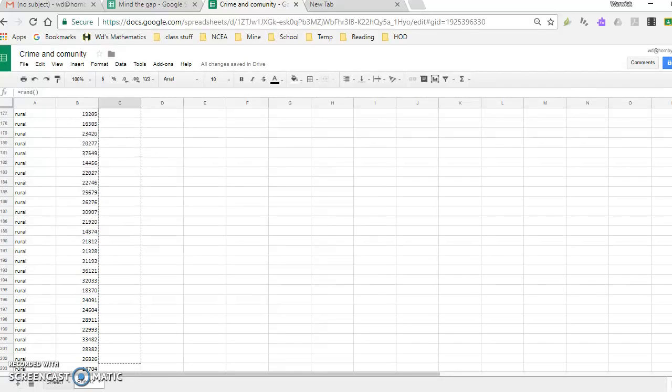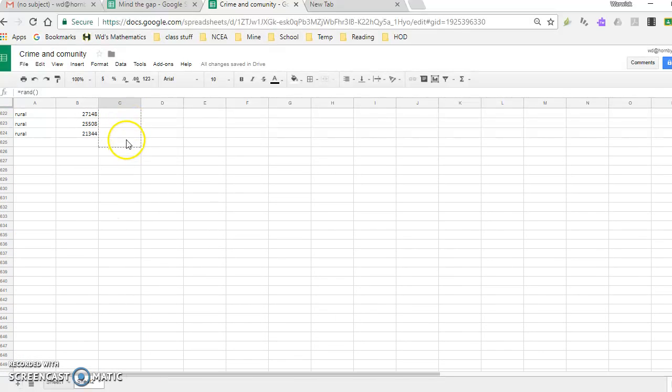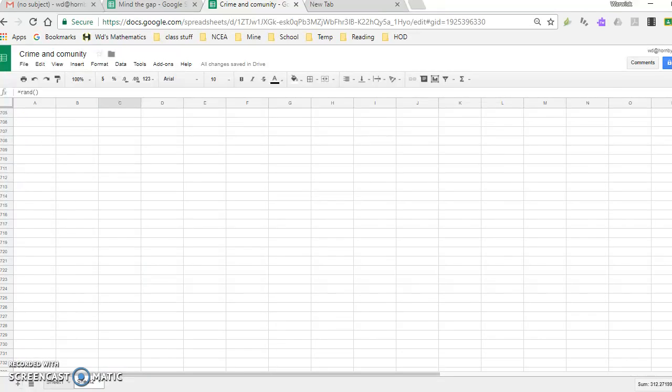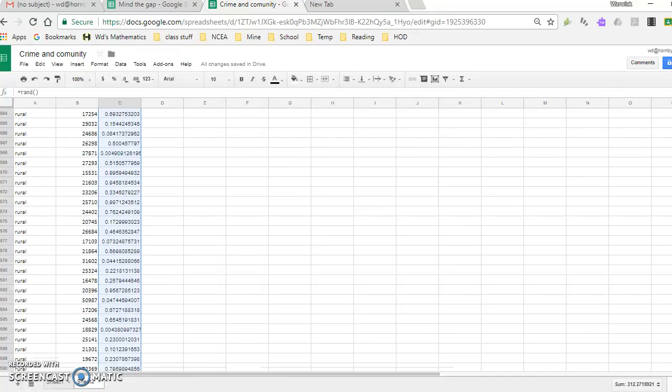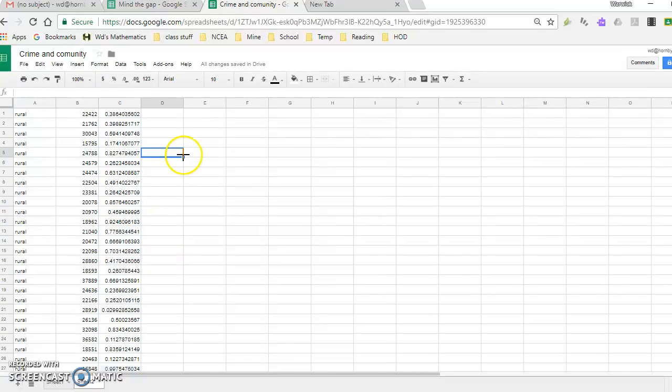It's still going, still going. There's a lot of data. This is just what we're going to have to deal with. We're going to deal with 30. And whoosh. There, I've got 30. So there's probably about 500 bits of data there. Now I want to take 30 of them using these random numbers.